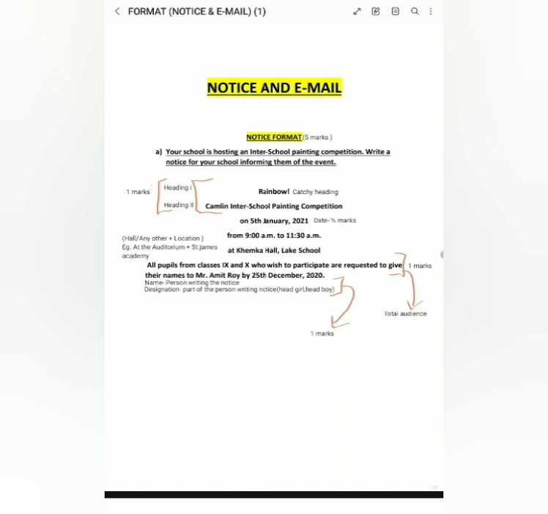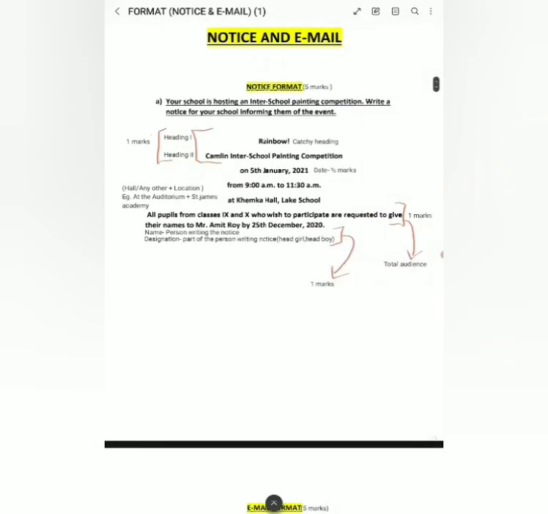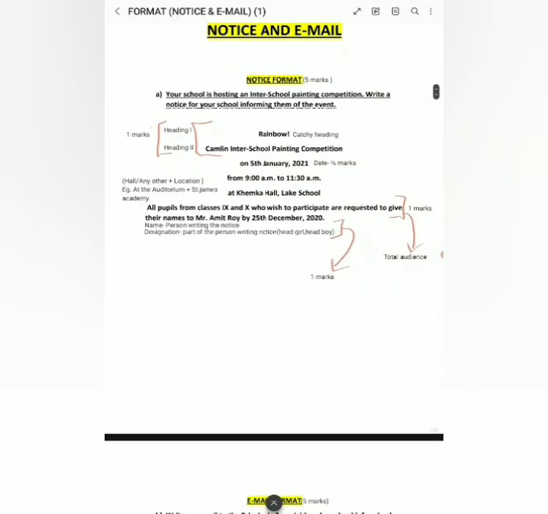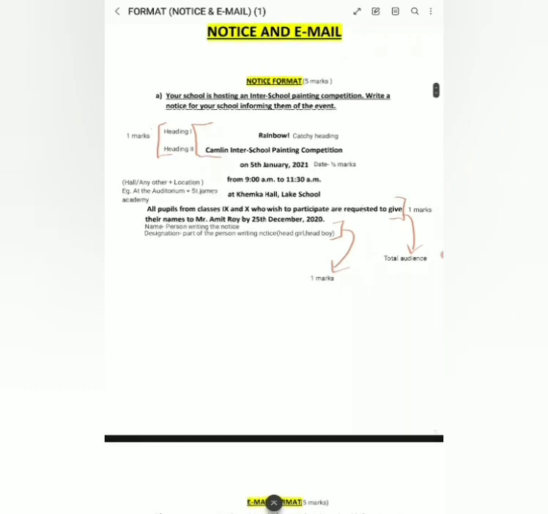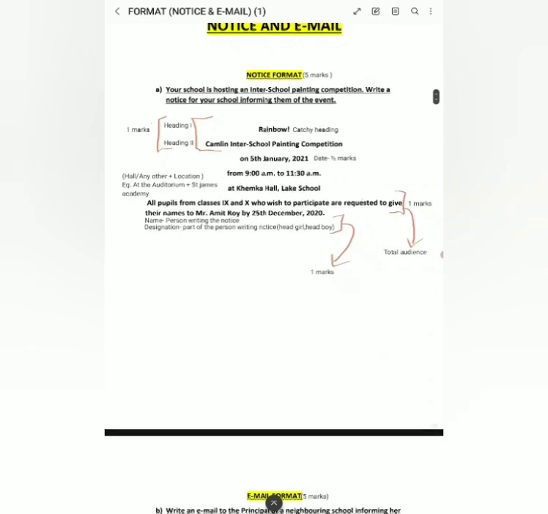You will also have to write any hall or any other location. I've given an example: at the auditorium, comma, St. James Academy, something like this. And then you are addressing the audience: all pupils from classes 9 and 10 who wish to participate are requested to give their names to Mr. Amit Roy by 25th December 2020.